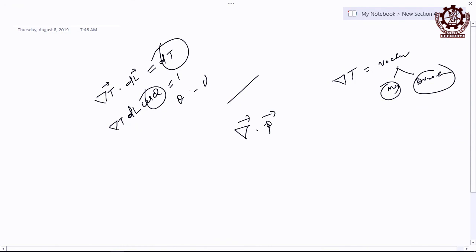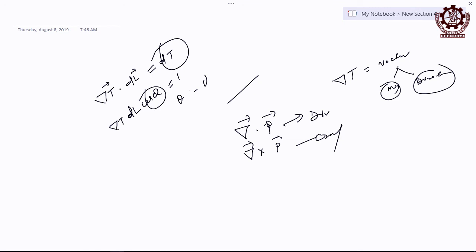It relates to this operator only. When it is del dot, let us say P vector, any vector, it is called the divergence of vector field P, and when I put a cross mark, then it is curl. So, it is divergence and it is curl. These are the two operations, right. You know the symbols, know the meanings, try to understand what it means mathematically, then physically will come, right. So, what is the divergence operation, what is the curl operation, and what is their physical significance.